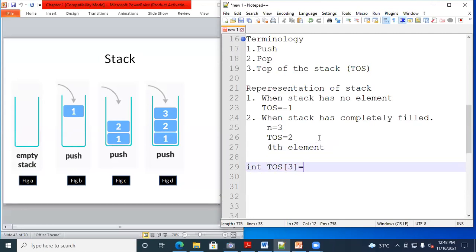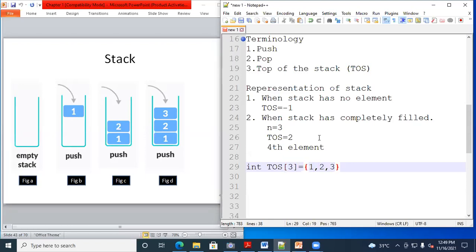And what is the value of the first element? 1. After that, you are inserting 2. After that, you are inserting 3. Now, is it possible to insert 4 here? No, sir. Why? Because we have given the size of the stack here as 3. So we are not able to insert the fourth element here.